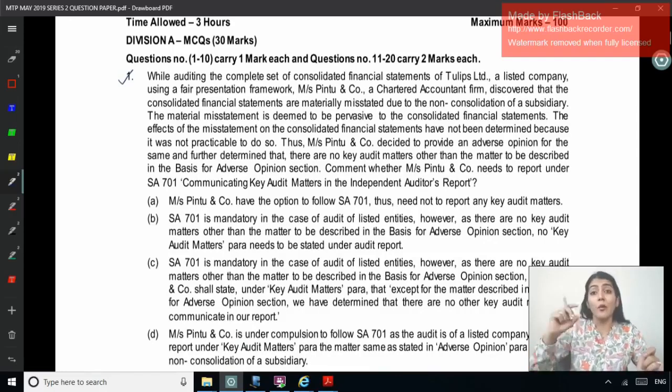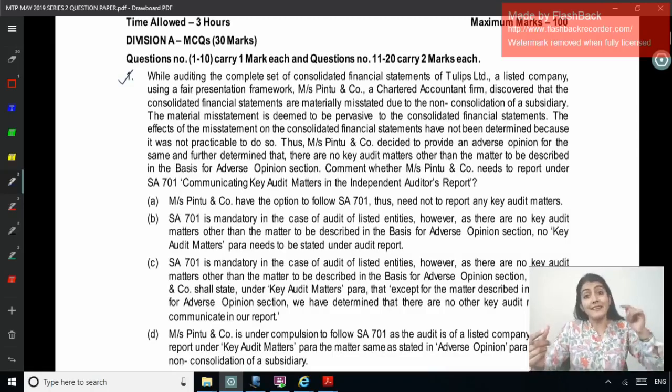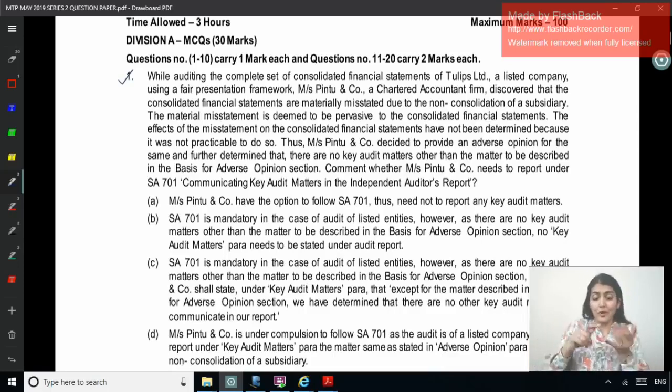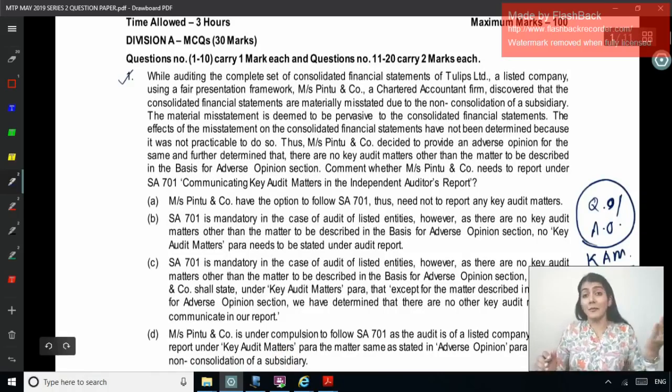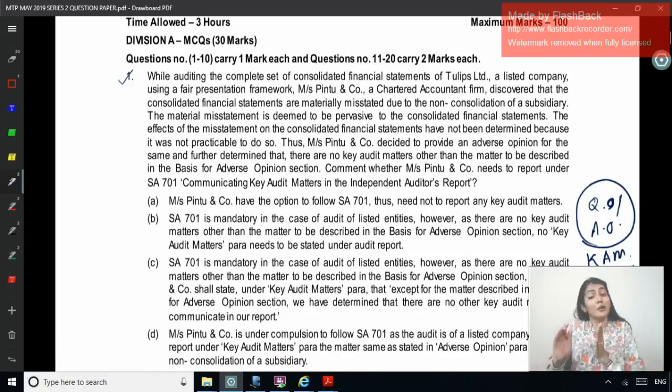So what we study in SA 705 is that whenever the auditor modifies his opinion, that is, whenever he issues a qualified or an adverse opinion, that itself is one of the key audit matters in the audit. So there might be other key audit matters apart from this, or there might not be any other key audit matter. But the auditor issuing a qualified or adverse opinion, that itself is a key audit matter.